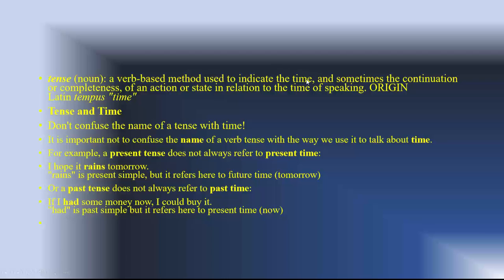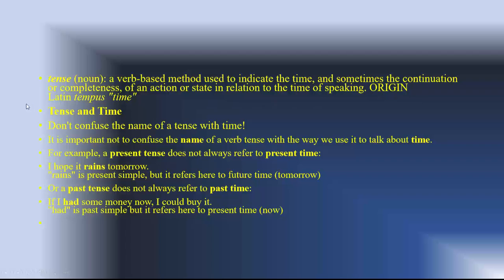We cannot use tense to refer to time in any other sentence. For example, I can't say the tense is moving on. I say the time is moving on. Yes, the time is running out. I am running out of time. I can't say I'm running out of tense, but with the verb, tense means time, and sometimes the continuation or completeness of an action or state in relation to the time of speaking.